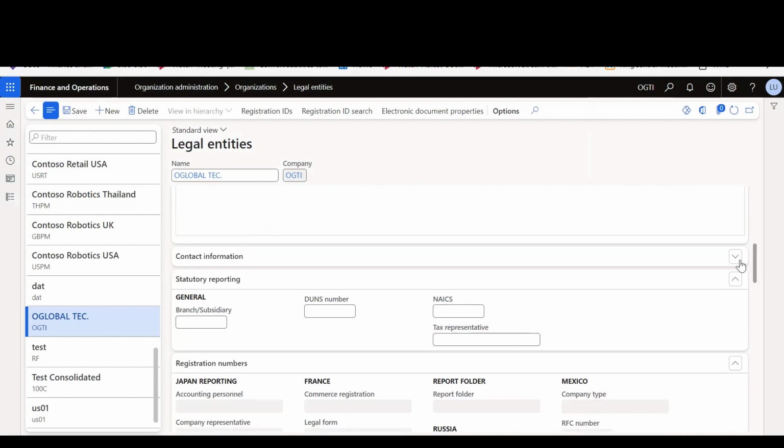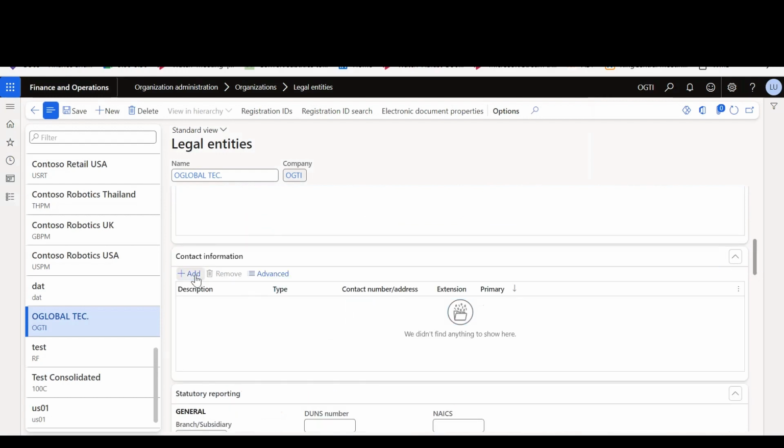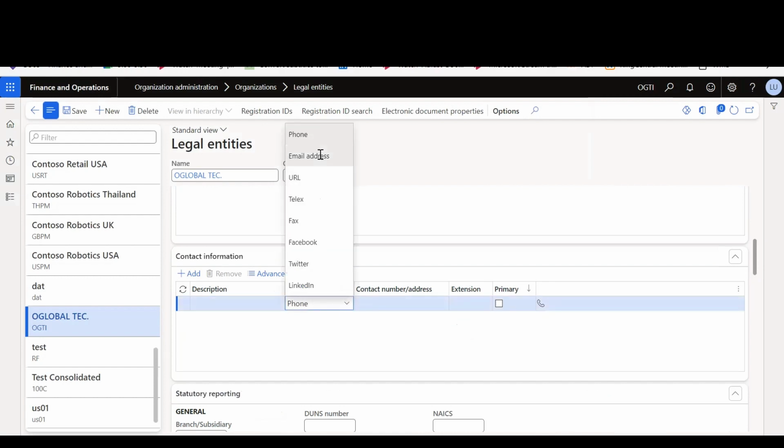Next, we'll expand the contact information section. In the contact information section, we'll enter information about the methods of communication such as email address. So we'll select email. We can put other details as well as URL and telephone numbers, or any social or business networking site page link like LinkedIn. So we'll put one more. We can set any one of them as primary, as we have put email address as primary.